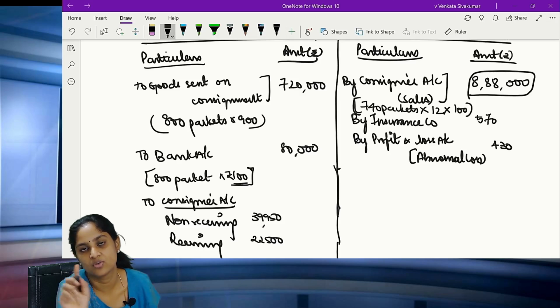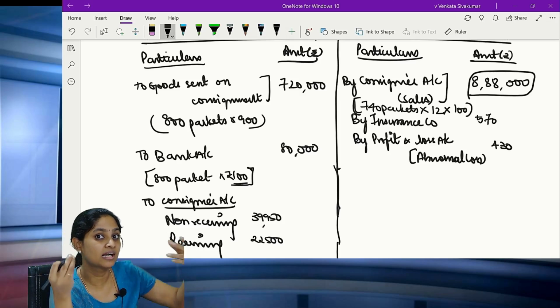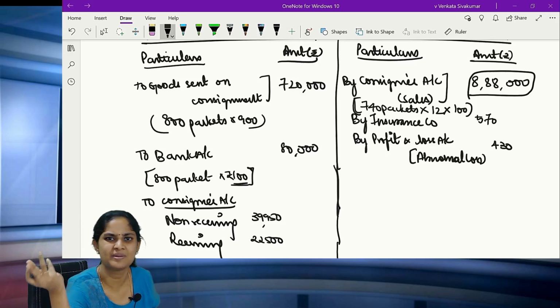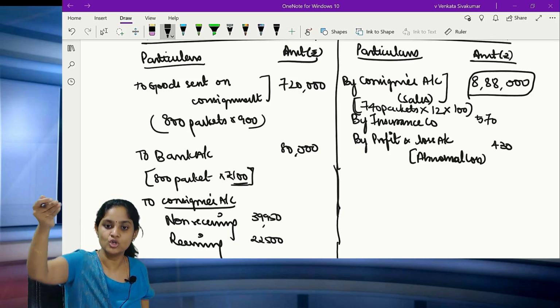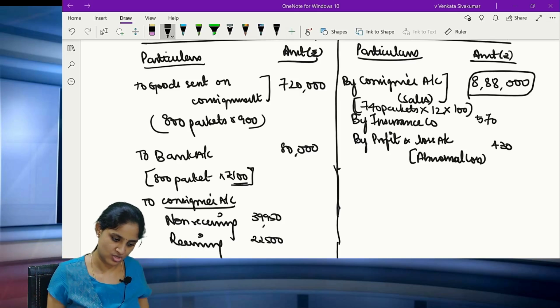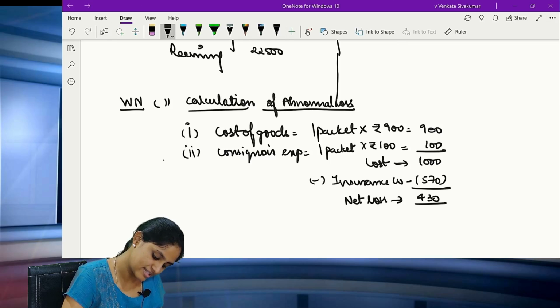This is one thing where you have to remember. Only thing which you feel it is a confusion. Where 12 rupees is given per toothpaste, you know per packet there are 100 toothpaste. How many ever packets are sold? 740 packets into 100 toothpaste per packet into 12 rupees per toothpaste. That's all. Is this clear to you? Are you all clear as to how we have arrived at the sale value? I will show it to you again, all of you.